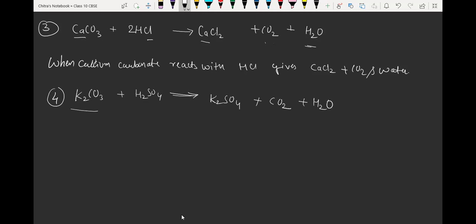So likewise, we have to decide the products if it comes in the fill in the blank form, or you have to remember those reactions. Okay, can you write the description for this reaction? This is potassium carbonate. This is sulfuric acid.